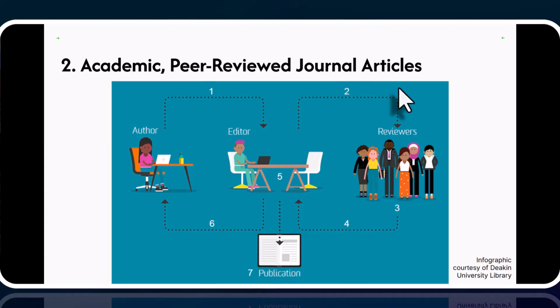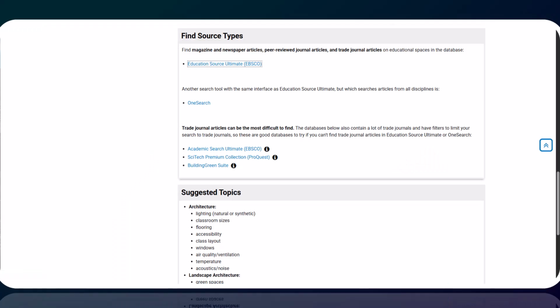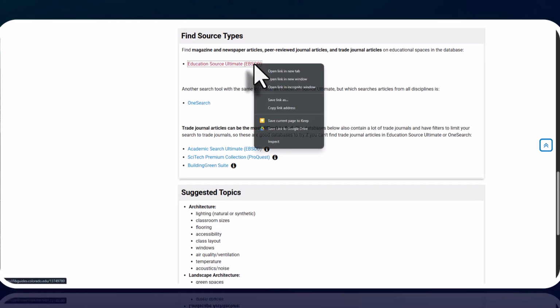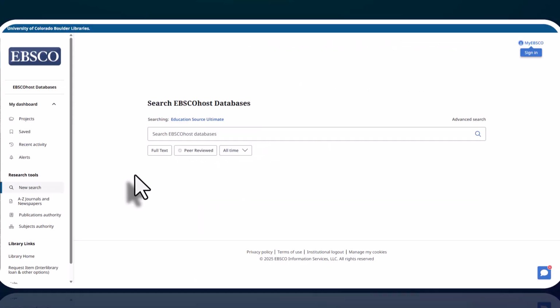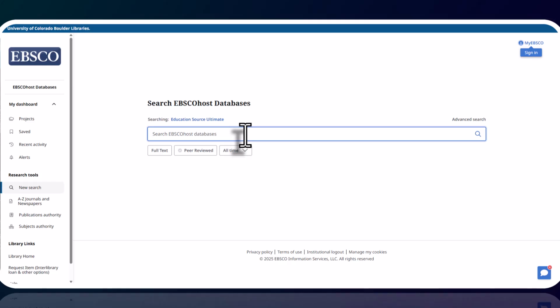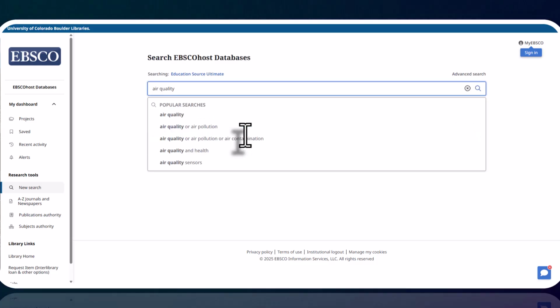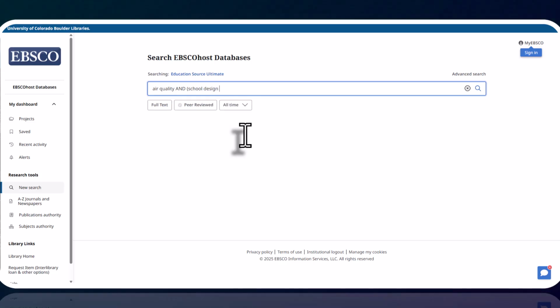Let's look at how to find academic peer-reviewed journal articles. Again, I will go to the Education Source Ultimate database, which is linked to on the course guide. For this sample search, I am interested in how air quality is considered in designing schools or in educational spaces. My first concept is air quality, and my second concept is school design or educational spaces.